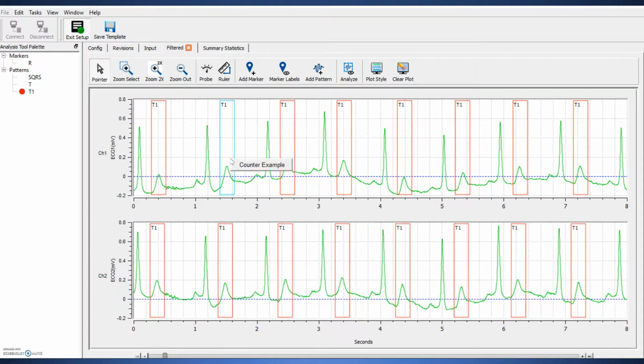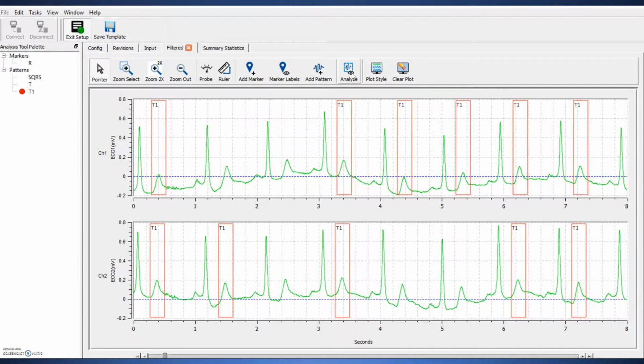We'll do that by clicking Counterexample. So now Cure has learned that this is not acceptable, but this is. So let's see how it does when we analyze. And as you can see, Cure has now eliminated a number of the T-waves with short trailing slopes.